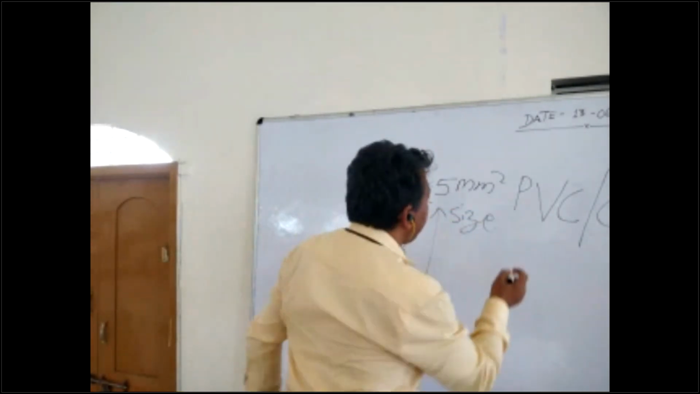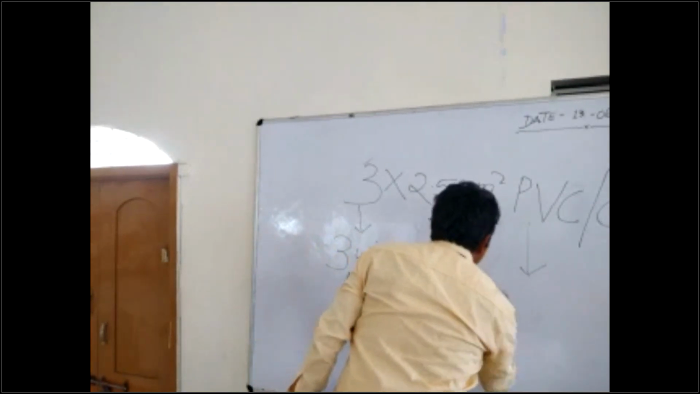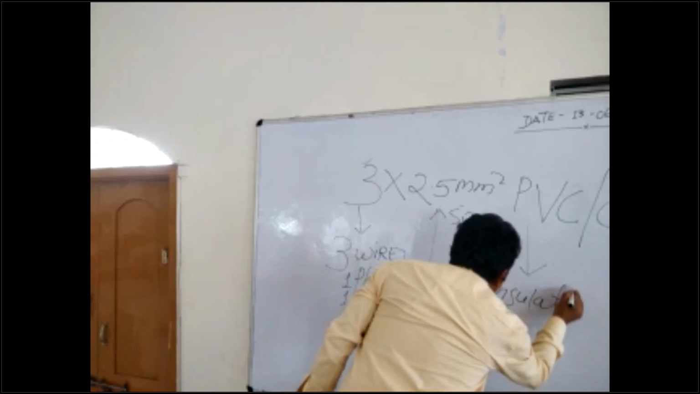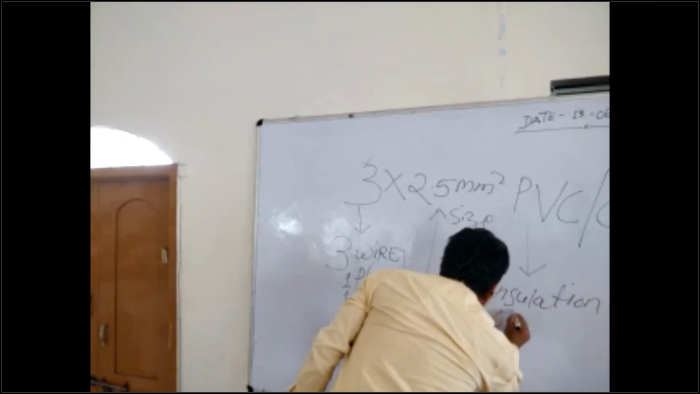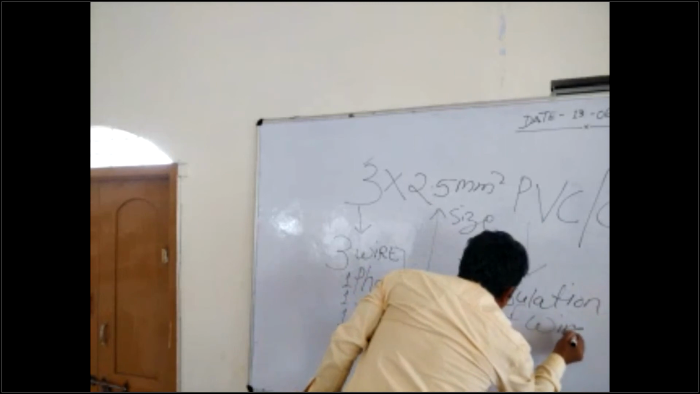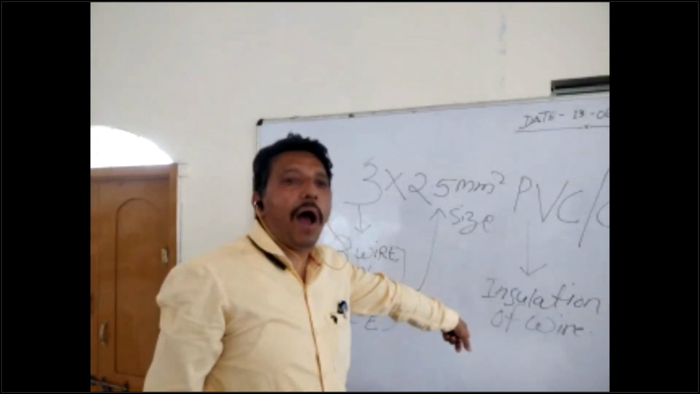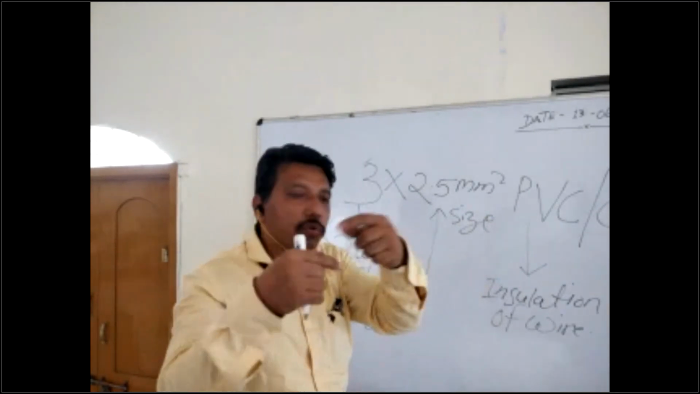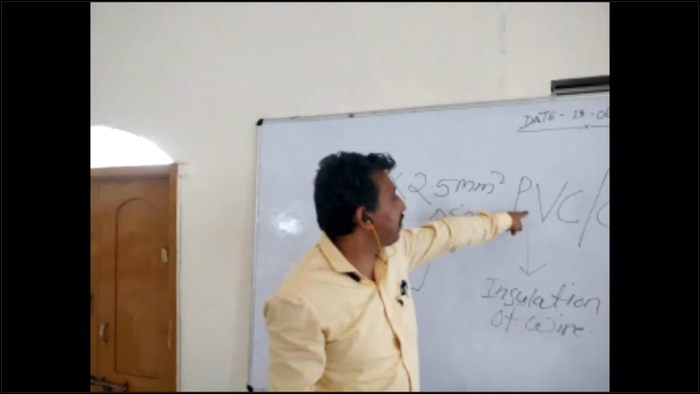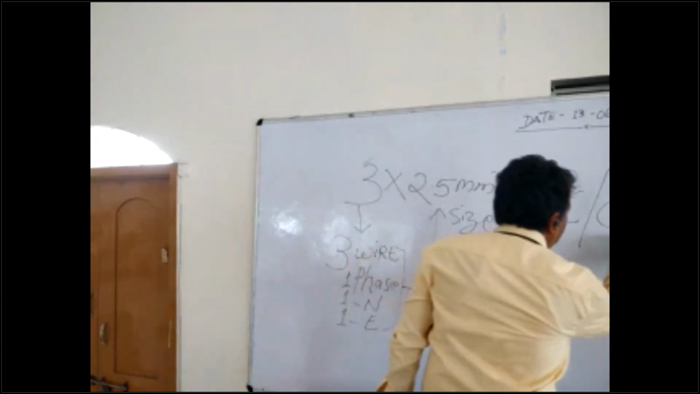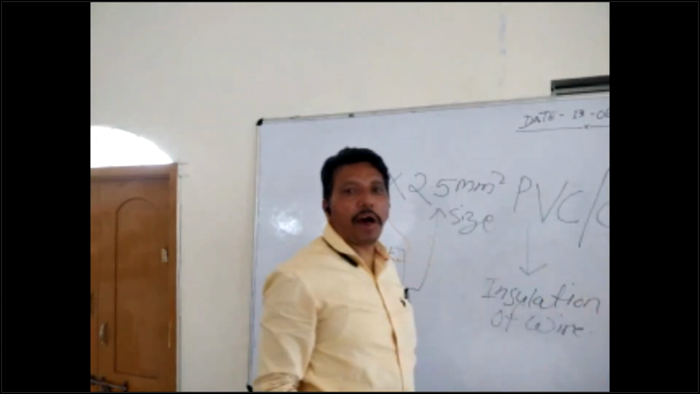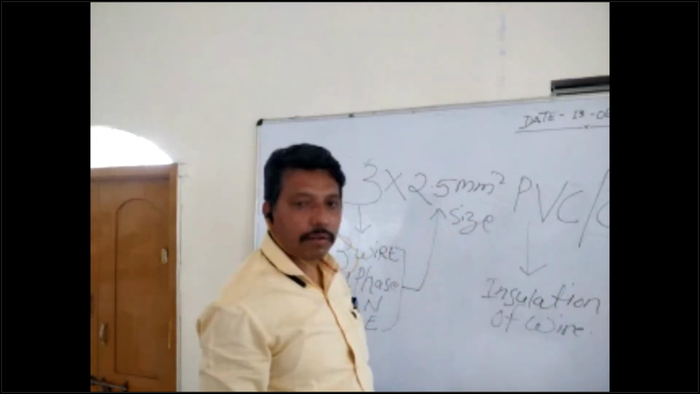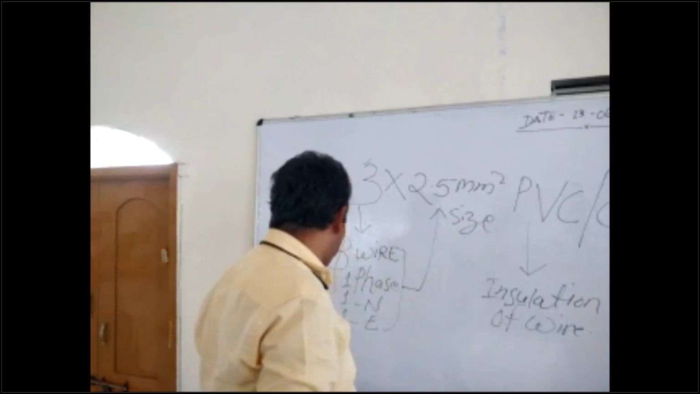Okay, and PVC means insulation of the wire. The outside insulation is PVC. And CU means the conductor is copper type. Copper type conductor. Okay. So this is clear.